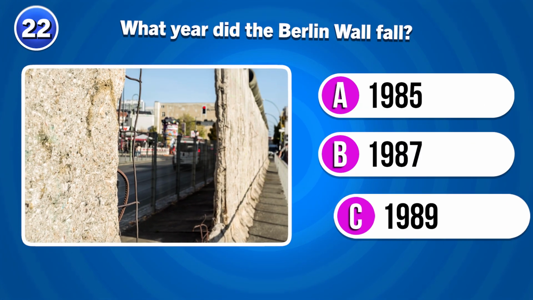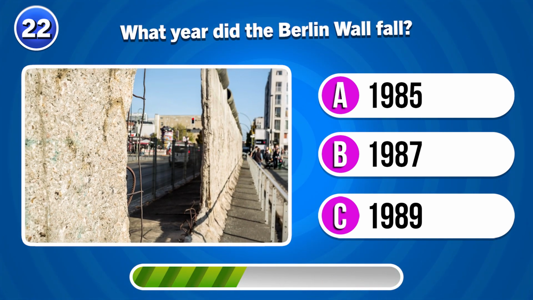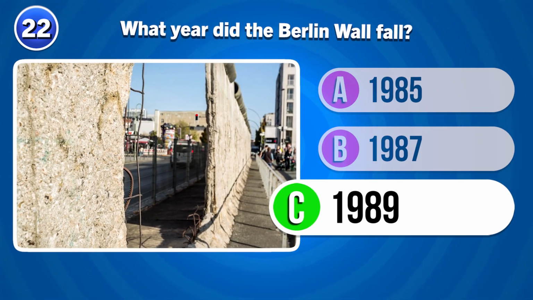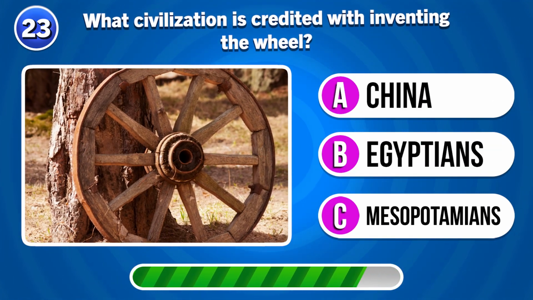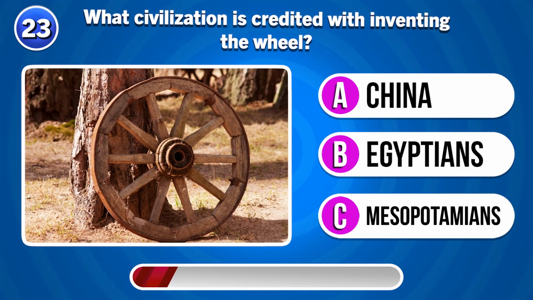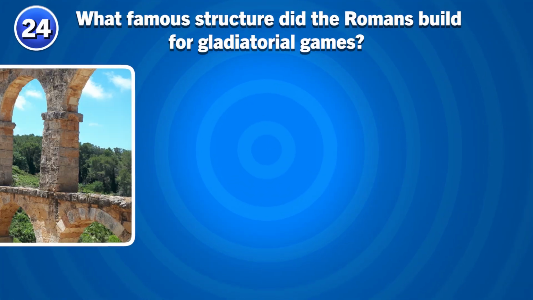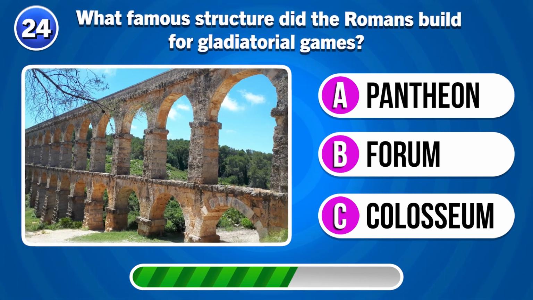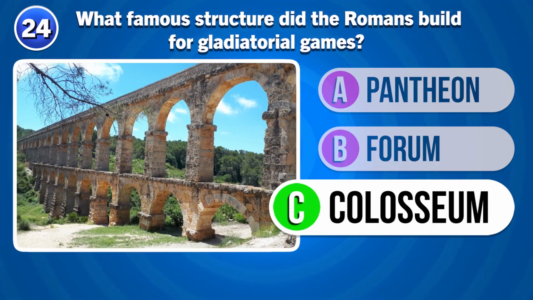What year did the Berlin Wall fall? In 1989. What civilization is credited with inventing the wheel? Mesopotamians. What famous structure did the Romans build for gladiator games? Colosseum.